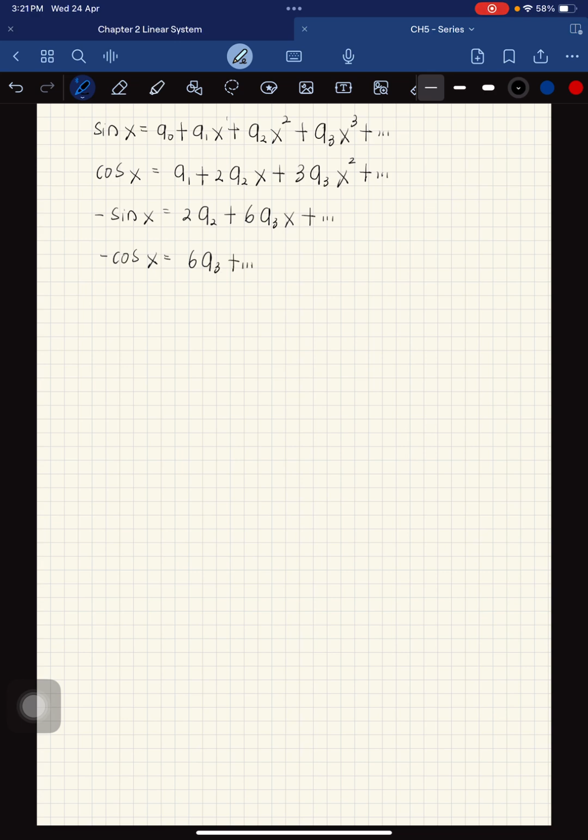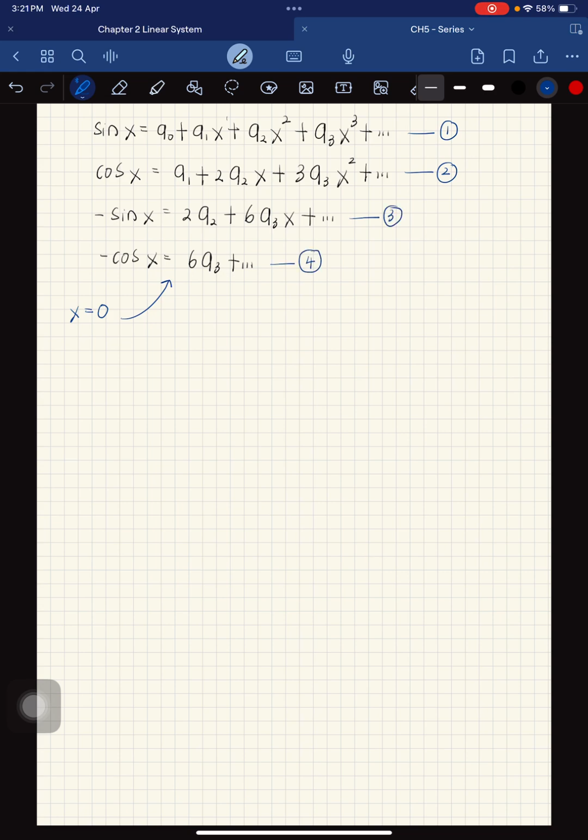Okay, so you stop after you differentiate, and then you need to substitute the value of x equal to 0 into all these equations. So substitute x equal to 0 into the first equation, if let's say this is the first equation, second equation, third and fourth equation.